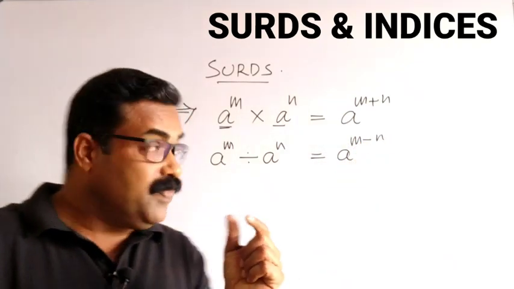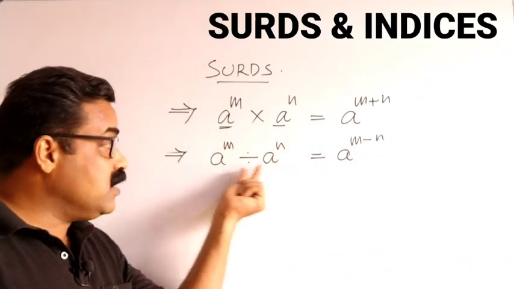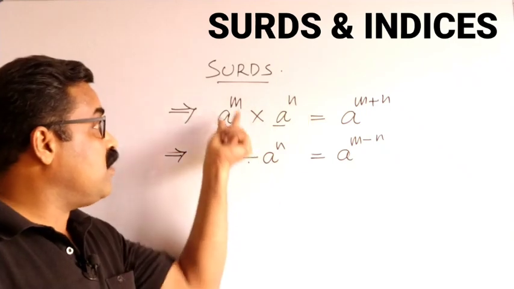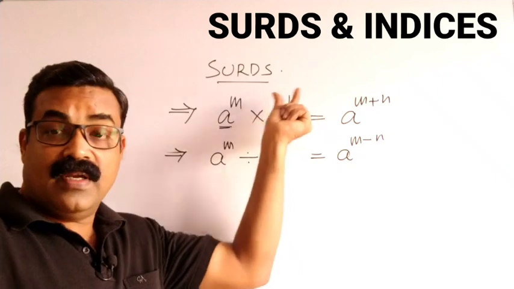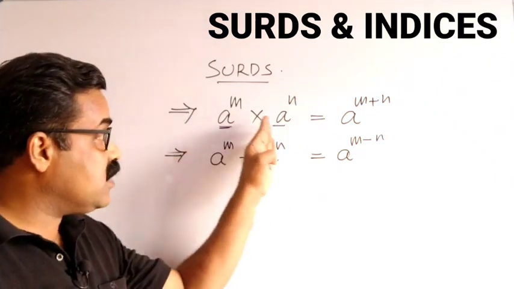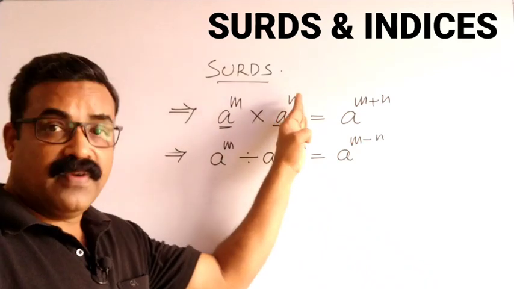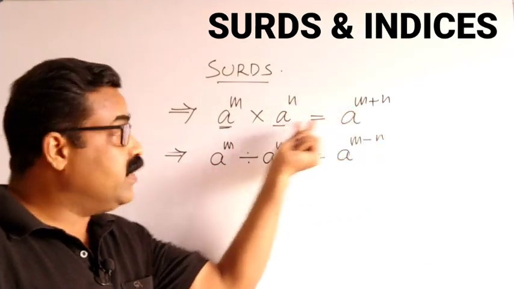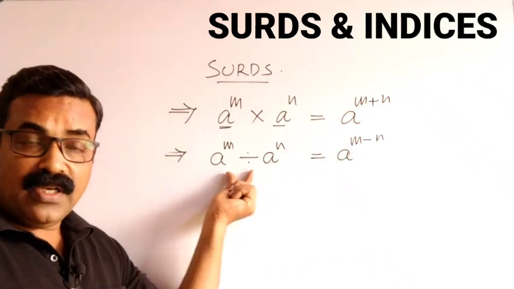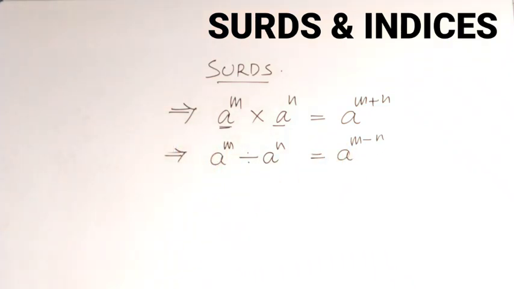Understand very clearly, in both cases the base is the same. For example, 2 power 3 into 2 power 7. The 2 will not change, the base will not change. So having the same base and different powers, you add the powers when there is multiplication and you subtract the powers when there is division. Okay, very important.